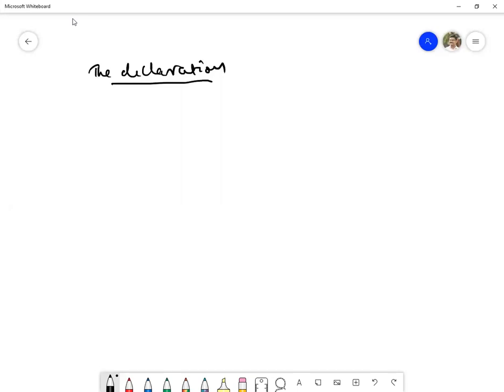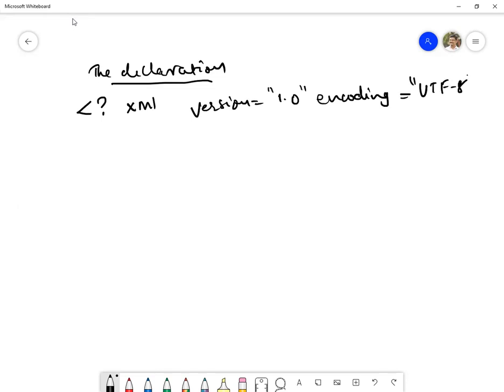If you open Notepad, we will write the XML code also in Notepad. So first, this will be there: XML version equals 1.0, followed by encoding. Encoding is nothing but the type of text which is used for understanding. So this is the first line which will be written in your XML document page.